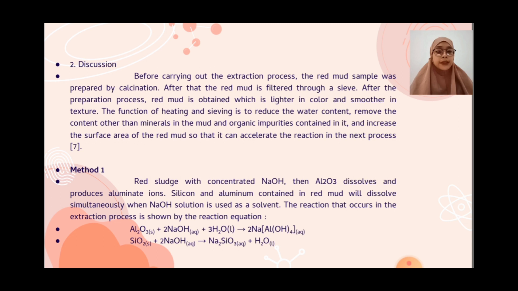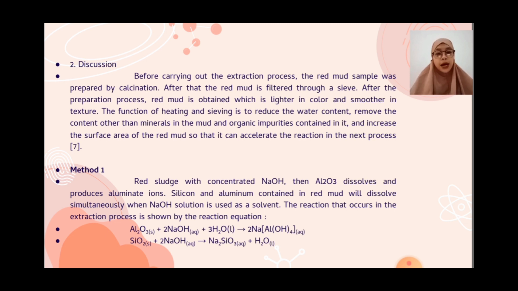The reaction that occurs in the extraction process is shown by the reaction equation: Al2O3 plus 2NaOH plus 3H2O produce 2NaAl(OH)4.